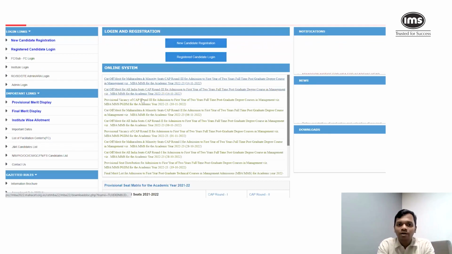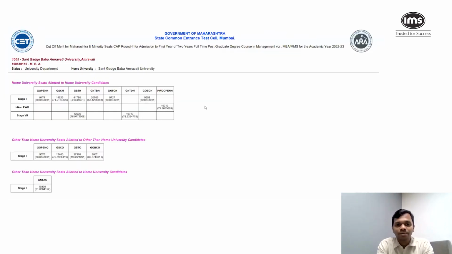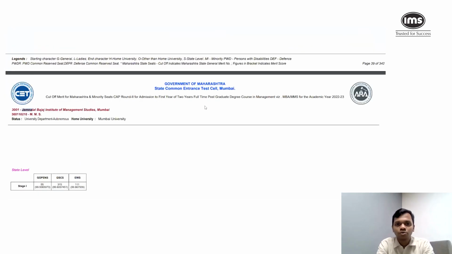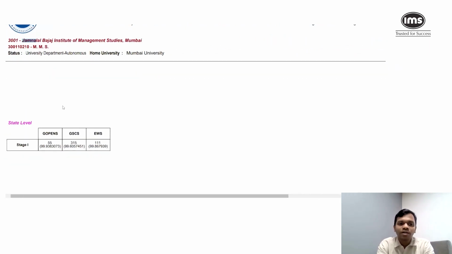I can again go back to the link. I can go to CAP round 2 and then go to the Maharashtra and minority seats data that is out there. So let me open that and show you again how to read this. Now when I go to the CAP round 2 document, I can find the SC cutoff, I can find the EWS cutoff also. So SC ended at 99.6, EWS ended at 99.86.